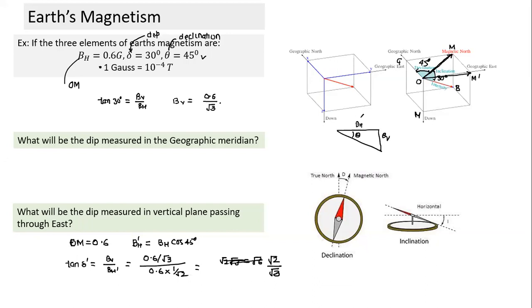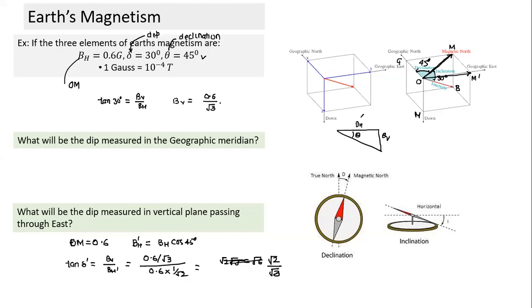When we talk about Earth's magnetism, what is the first thing that should come to your mind? There are two vertical planes, geographic. We are just defining a vector in 3D space with the help of one magnitude and two directions. Does it make sense? Yes, sir. Earth's magnetic field is a vector quantity, so we have to use three parameters: one magnitude and two directions.